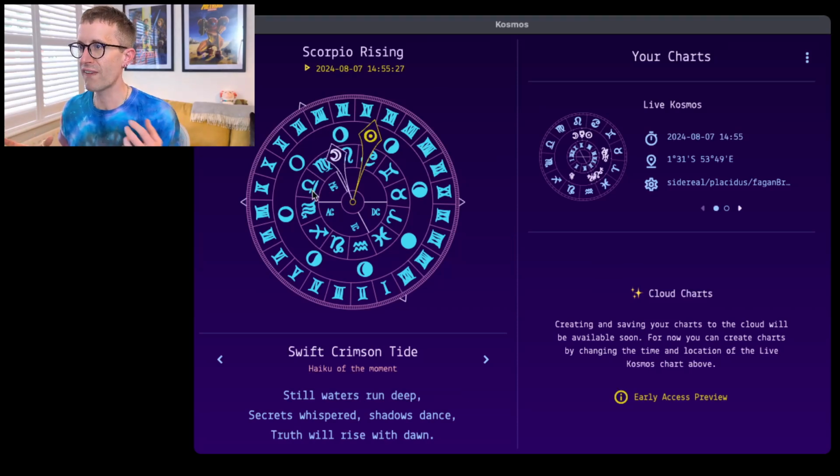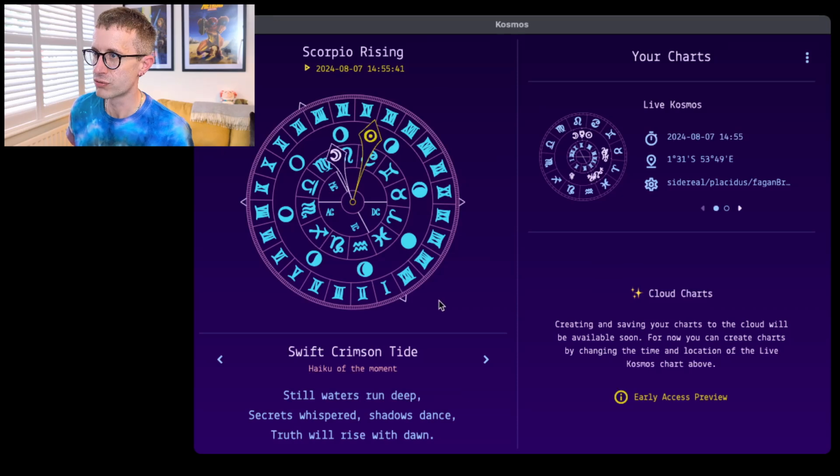This is then all fed into Gemini, and Gemini creates these pieces of wisdom of the moment, as I'm referring to them. I'm not actually using the word wisdom, as I don't know if you can call generative AI wise. What it's doing with all that information is creating a haiku of the moment.